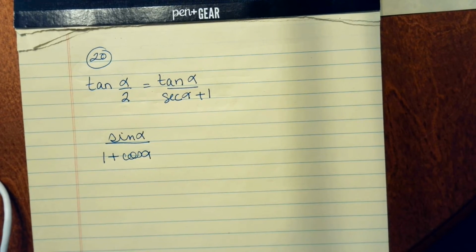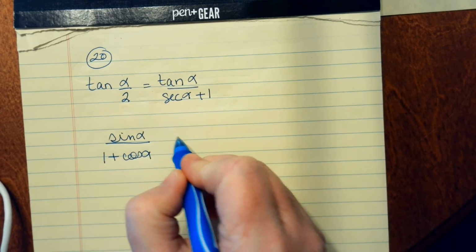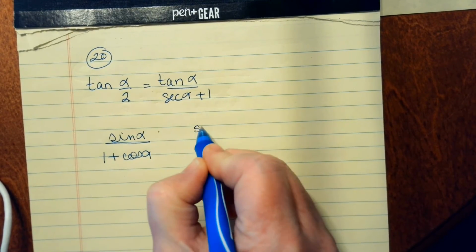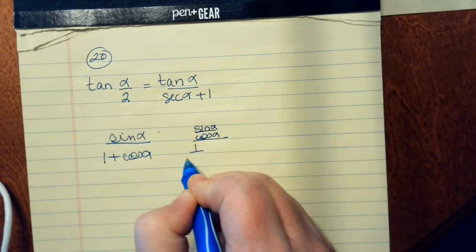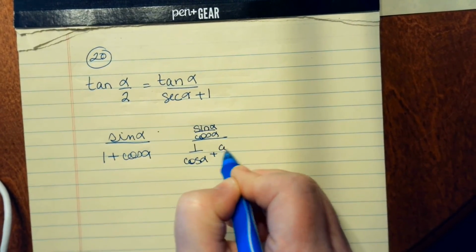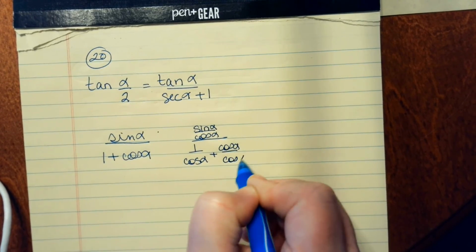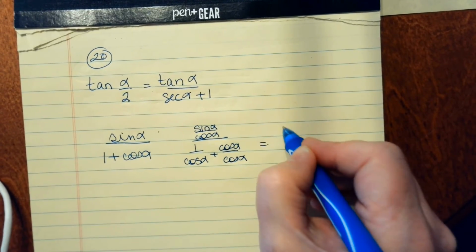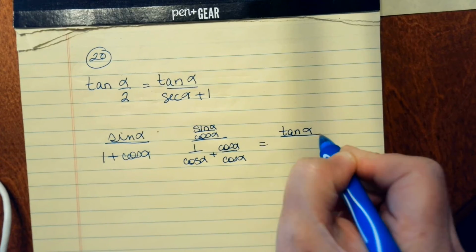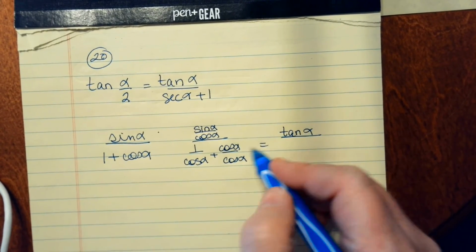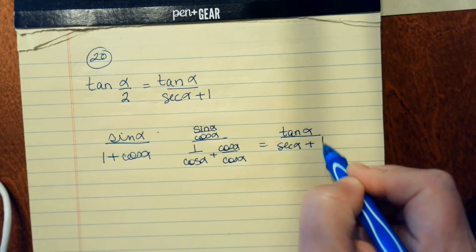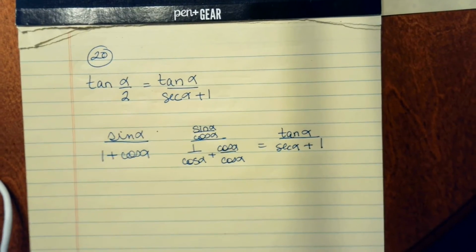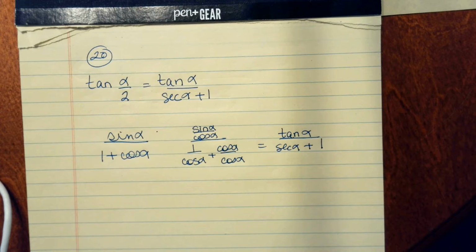And then if I go through and I divide the numerator and the denominator by cosine, so I'm going to divide everything here by cosine: sine of alpha over cosine alpha, 1 over cosine alpha, plus cosine alpha over cosine alpha. In the numerator, I would have the tangent of alpha. In the denominator, I would have 1 over cosine, which is the secant of alpha, and then cosine over cosine is 1. So then I have verified it.